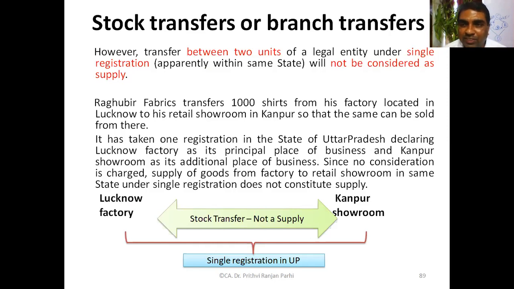If multiple registrations are there, then only it will be regarded as supply between distinct persons, so even without consideration, that will be regarded as supply. But if by choice somebody has gone for single registration, then the supply is not between two distinct persons. In that case, it will not be regarded as supply.